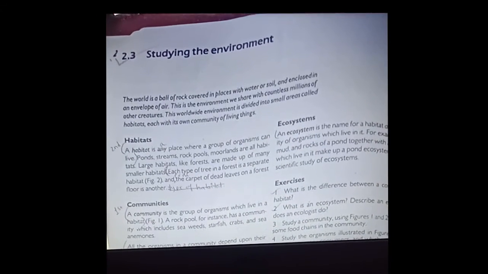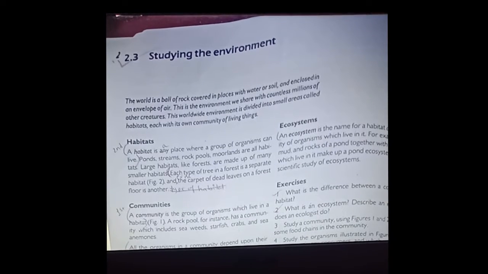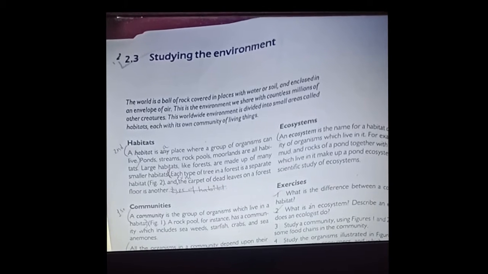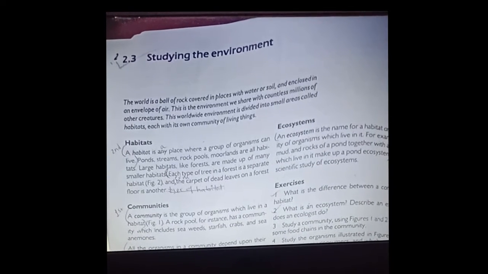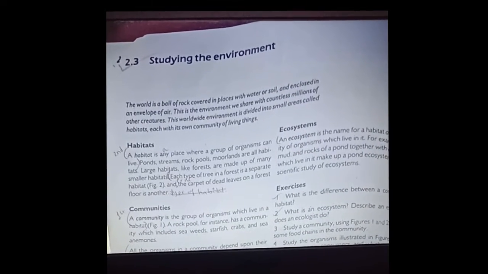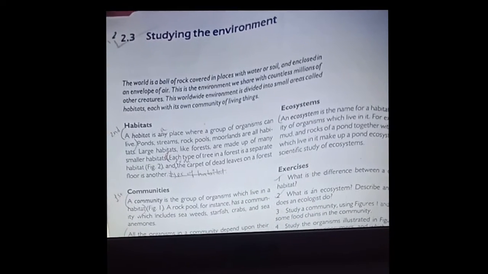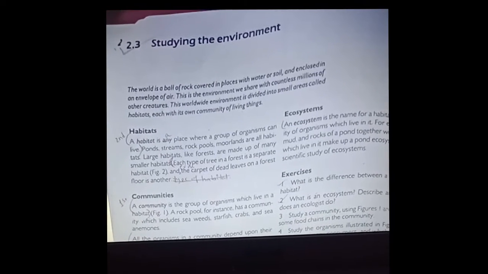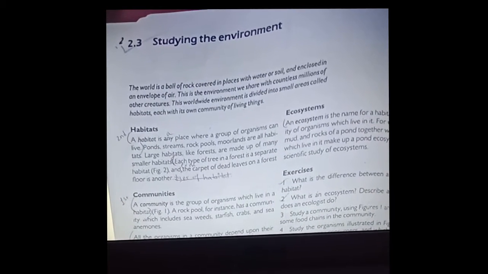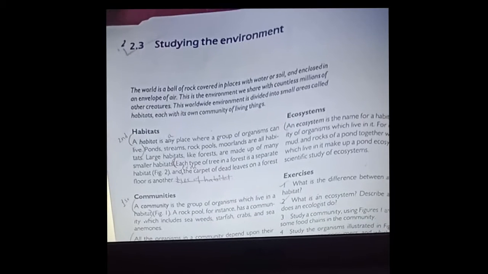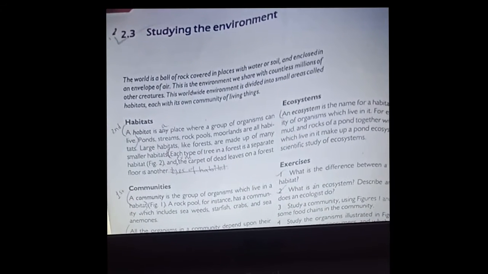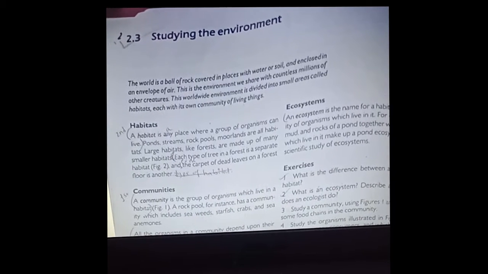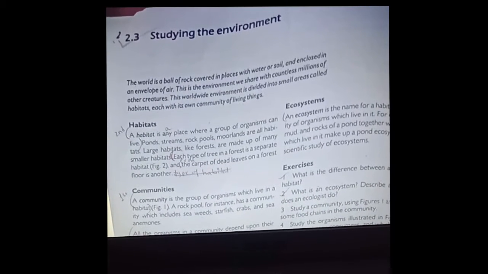Ponds, streams, rock pools, moorlands are all habitats. Large habitats like forests are made up of many smaller habitats. Each type of tree in a forest is a separate habitat, and the carpet of dead leaves on a forest floor is another. So large habitats are actually made up of smaller habitats. For example, in a huge jungle, the African jungle, there are lots of trees, even the grass beds, even the carpets of dead leaves. All of those places are the habitats for different creatures.